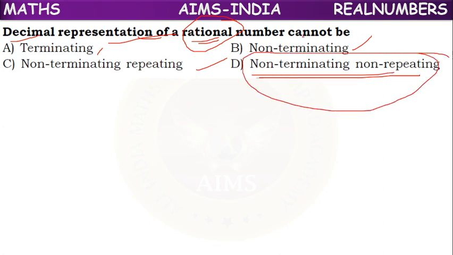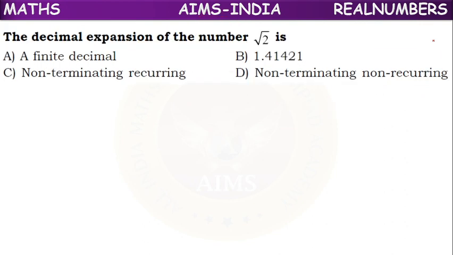So they asked "cannot be". So what is the answer? A, B, C are wrong. A rational number cannot be non-terminating non-repeating. Why? If it is like that, we cannot represent it in the form of p by q. So option D is the correct answer.